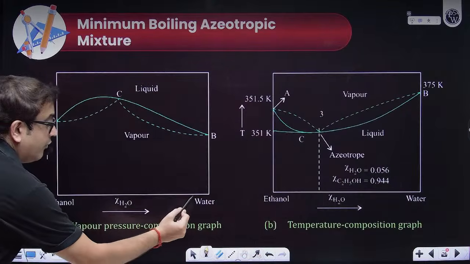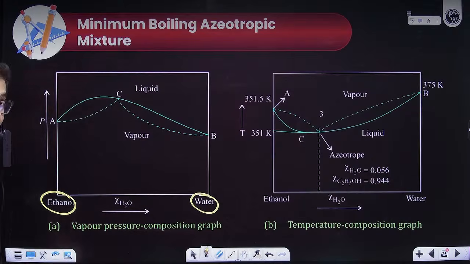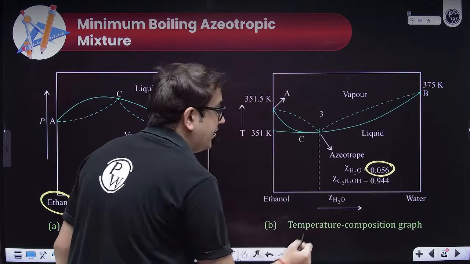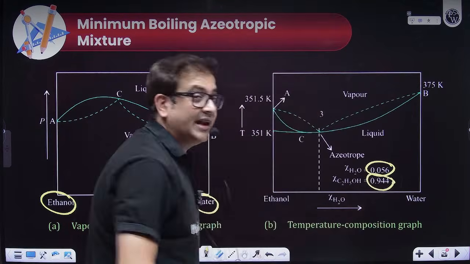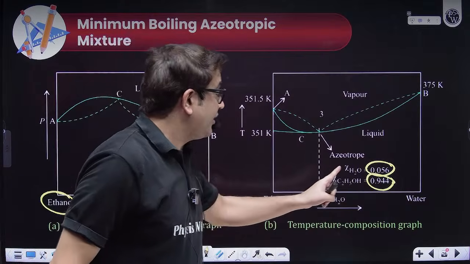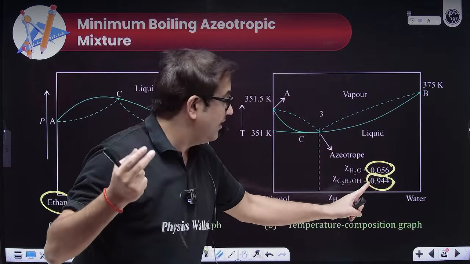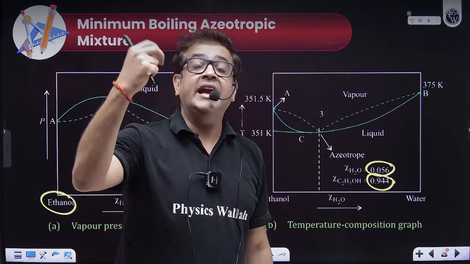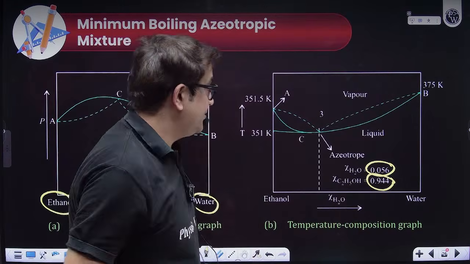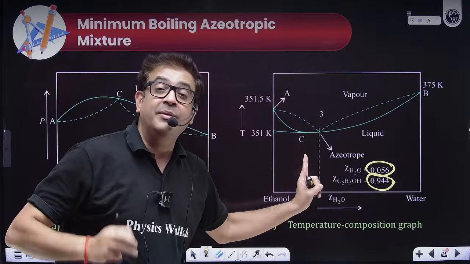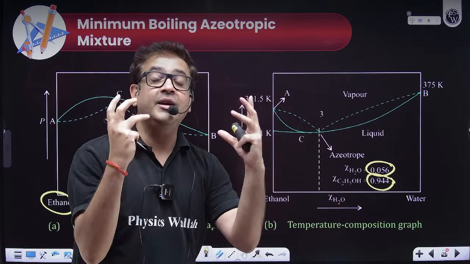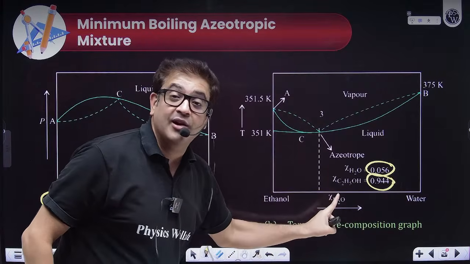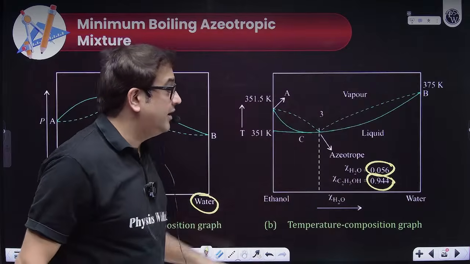What is it? Sir, water and ethanol. What is the composition? Sir, water has to be approximately 5.6% and ethanol approximately 94.4%. So if water is approximately 5% or 6%, exact percentage I have written, and ethanol is 95%, then at this particular composition water and ethanol start to behave as a constant boiling mixture. And the boiling point of this mixture at this composition is even lesser, minimum, than the boiling point of